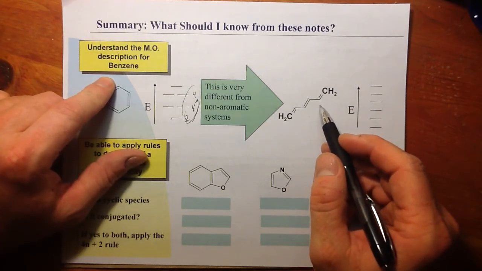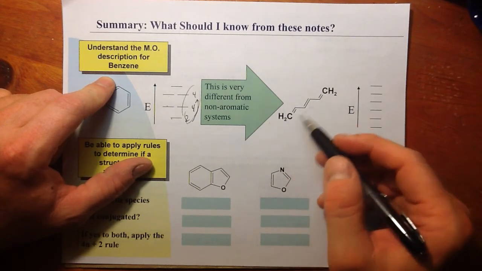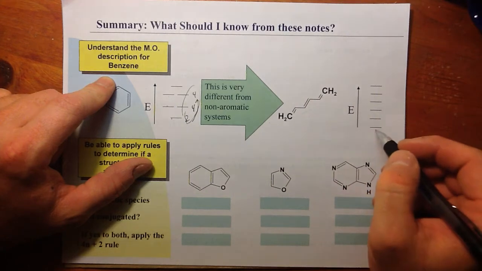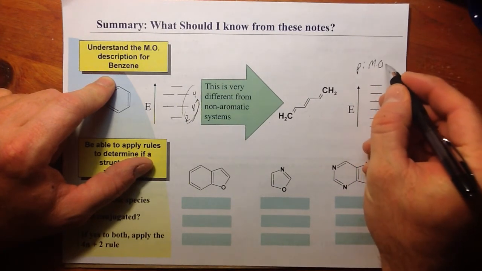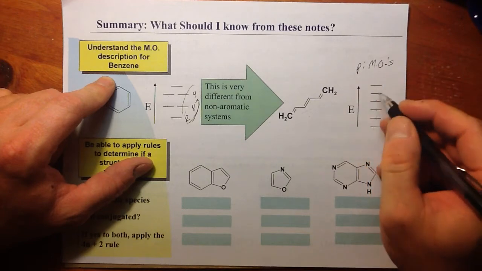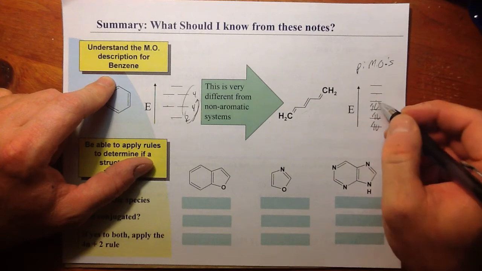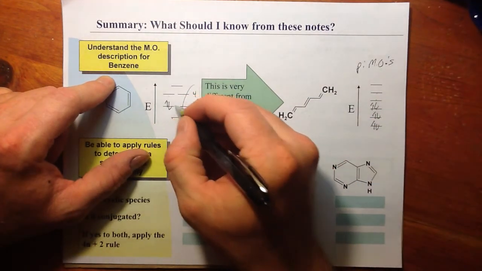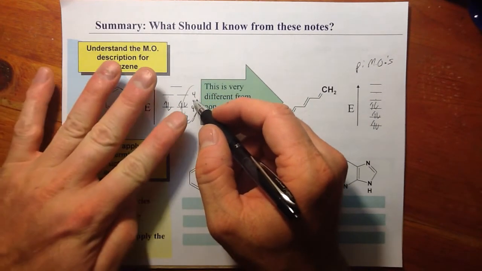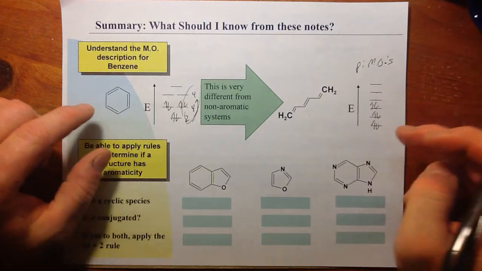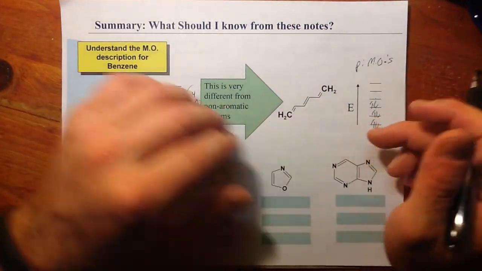But if we have an MO description of this structure, considering all p orbitals, the pi MOs have to stack one on top of each other. So the electrons, all 6 of them, stack on top of each other. Over here, we can keep the energy low because we stack in the second energy level 4 electrons. So that was the key difference between aromaticity and a non-aromatic system.